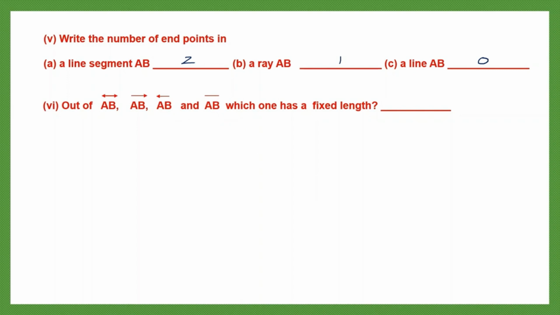So what is our answer? AB, and this is a line segment. This symbol on top shows that it's a line segment which has two end points.